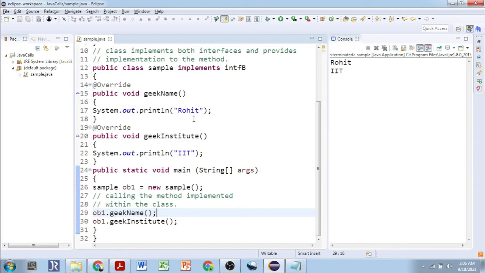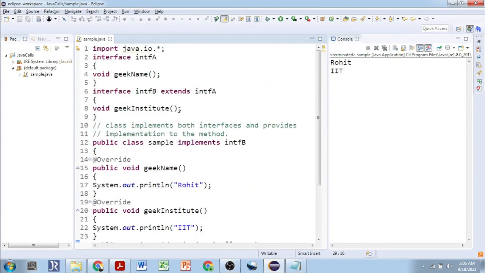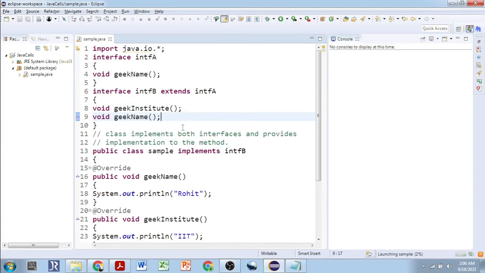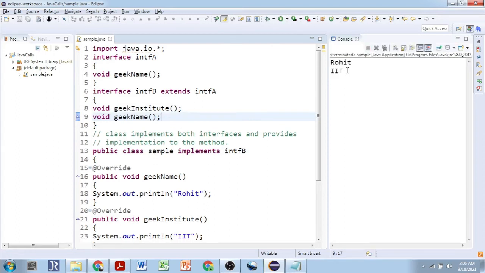So this method, if you provide it over here again and execute again, see, the output is still Rohit and IIT, because this method is anyhow available to the interface IntFB because it has extended this. Correct? Now we'll add another interface.